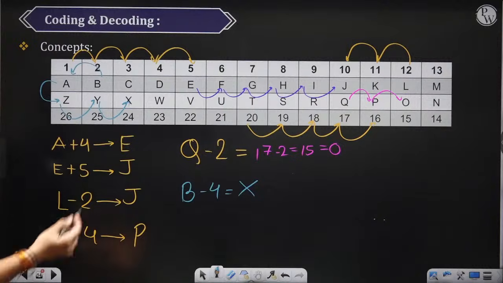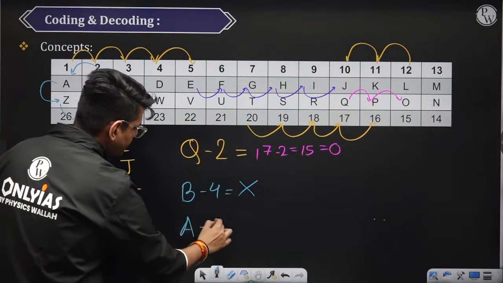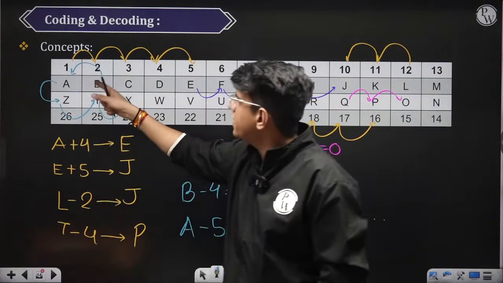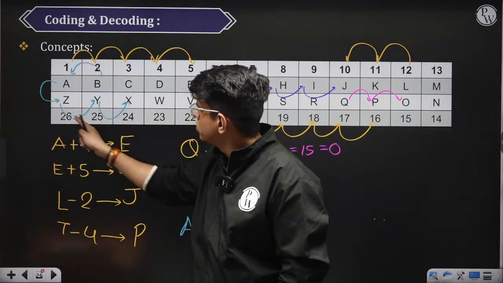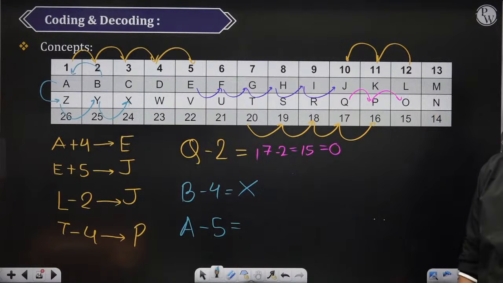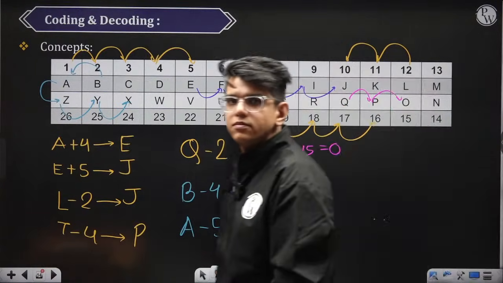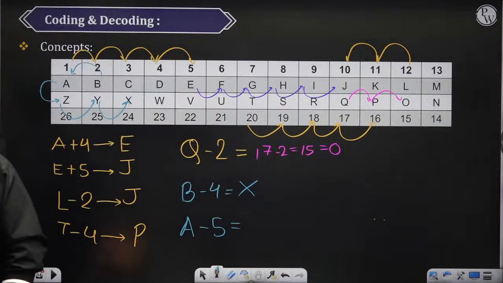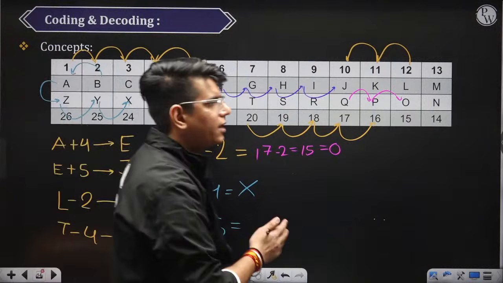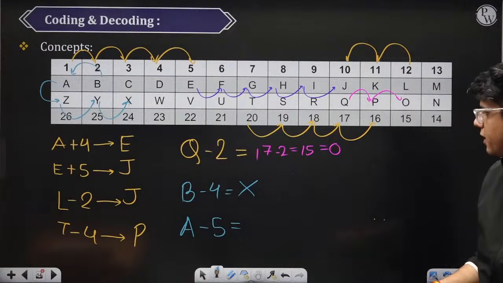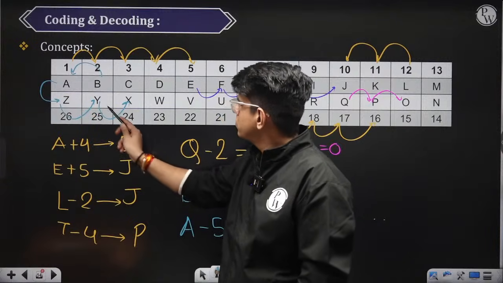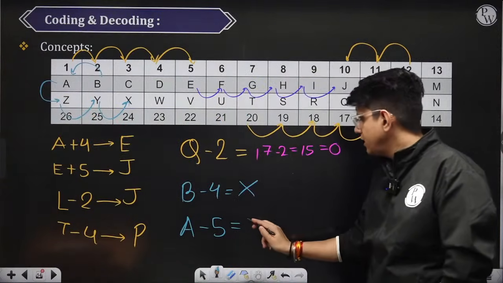Let's do one more. Tell me what is the value of A minus 5? B minus 4 is X, so you have to move backwards by 4 positions: 1, 2, 3 and 4. Now tell me what is the value of A minus 5? We will solve questions, and there also you will understand what I am trying to explain. A minus 5 is 1, 2, 3, 4 and 5. A minus 5 is B.